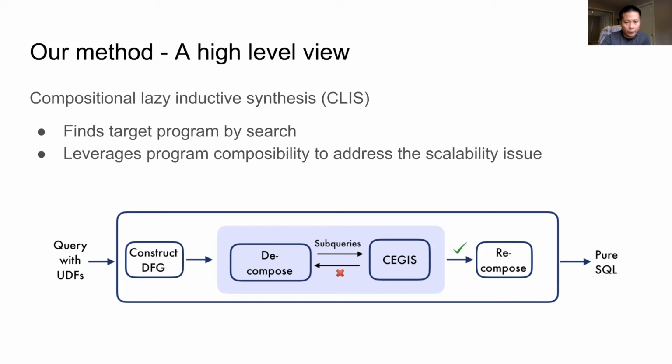If the synthesis fails for some code pieces, the synthesizer tries another decomposition. If all code pieces of the decomposition are translated to equivalent SQL, the SQL pieces can be recomposed, and then we can use the recomposed SQL to rewrite the UDF in the query. Finally, we get a pure SQL statement.